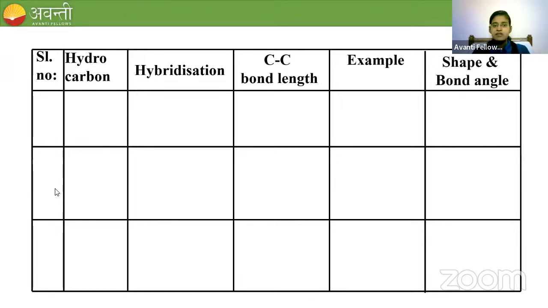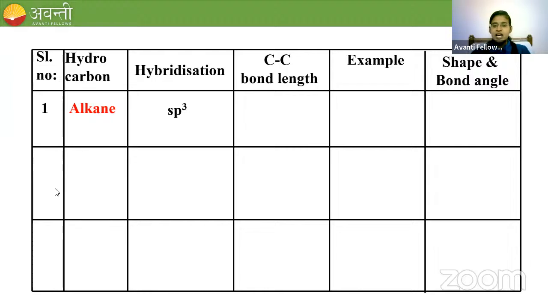The very first hydrocarbon is called alkane. There are three types of hydrocarbon. We have a separate lesson called hydrocarbon in class 11, which we can move on to once we complete this lesson. In that lesson we will talk about the types of these hydrocarbons. The hybridization of carbon in alkane is sp3. Alkane, alkene, and alkyne. So the hybridization of alkane is sp3.